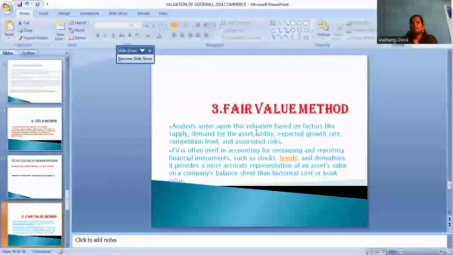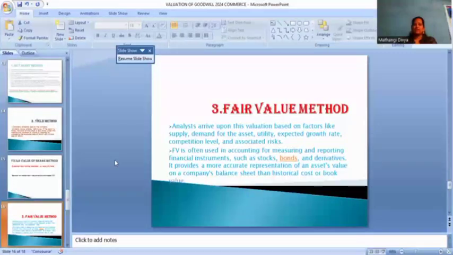In that asset we calculate the demand and supply, also the utility, expected growth of the product, competition level of the product, and associated risk, how much risk we take in buying or selling. Okay, fair market value is a very important thing.